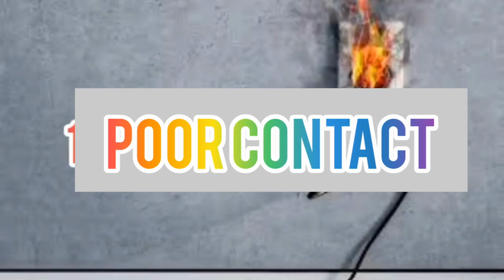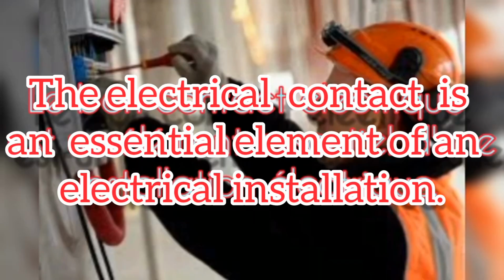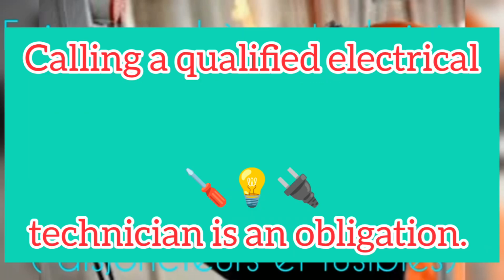The main cause of electrical fires is poor contact. A poor contact does not allow optimal passage of the current. As the current passes through the conductor contact, if this is poor, it will create heating of the metal parts of the contact. The electrical contact is an essential element of an electrical installation. Calling a qualified electrical technician is an obligation.